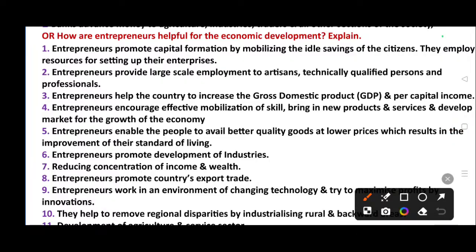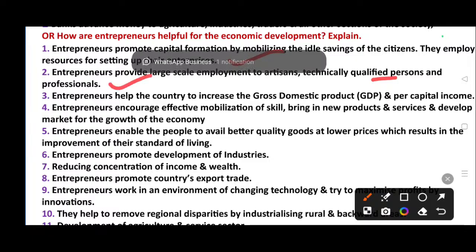Entrepreneurs promote capital formation by mobilizing the idle savings of the citizens. They employ resources for setting up their enterprises. Entrepreneurs provide large scale employment to artisans, technically qualified persons and professionals. Entrepreneurs help the country to increase the gross domestic product, GDP, and per capita income.